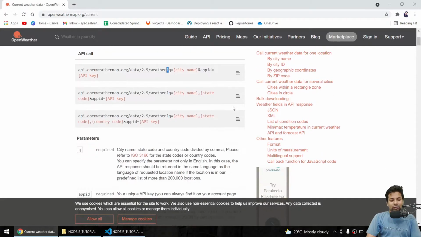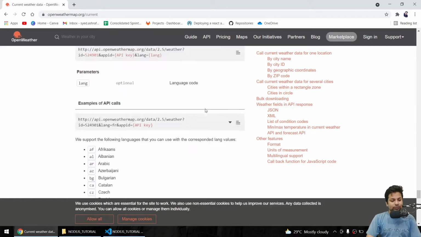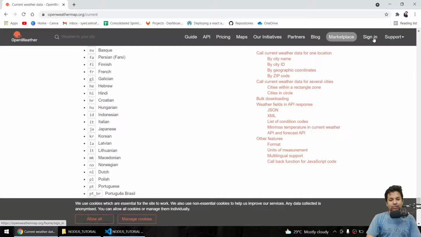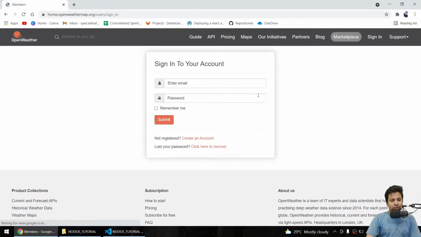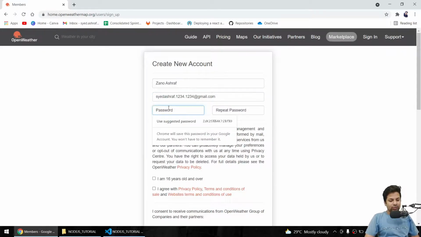For using that, maybe they will show you an option for login or sign in. Okay, they are not showing it here, so let's just use sign in from here. Now I'll say create an account. Now I'll enter my name, Zeno Ashraf. Now I'll give my email ID. What email ID should I use? I'll use Sayyid Ashraf 1234 at gmail.com, and I'll pick some password.